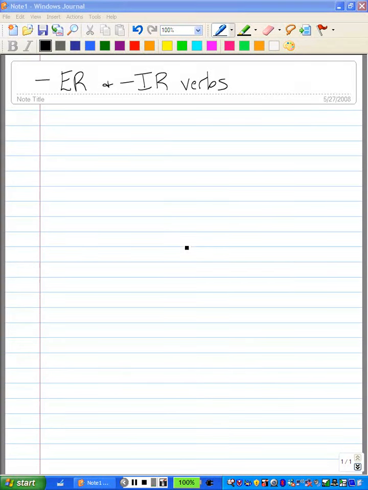This session is dealing with ER and IR verbs. It's coming from Lesson 3 in the Vistas 3rd edition book. This lesson begins on pages 96 and 97 in the book.